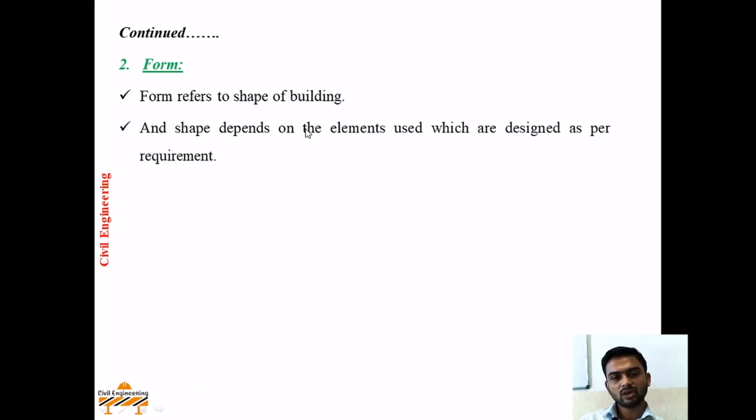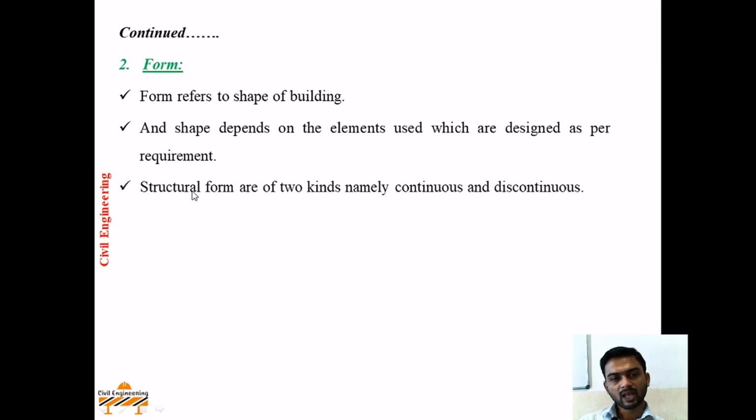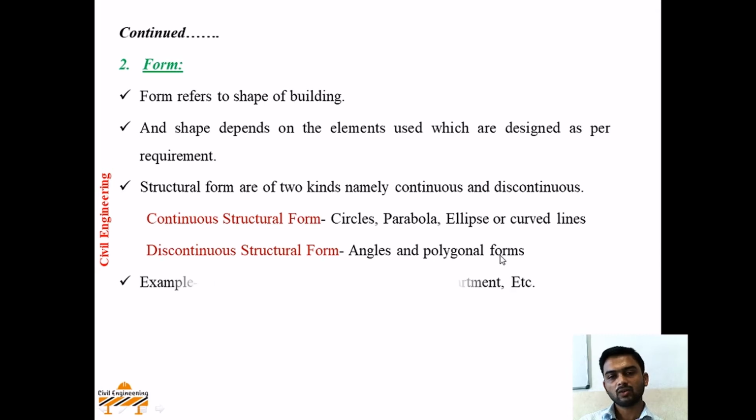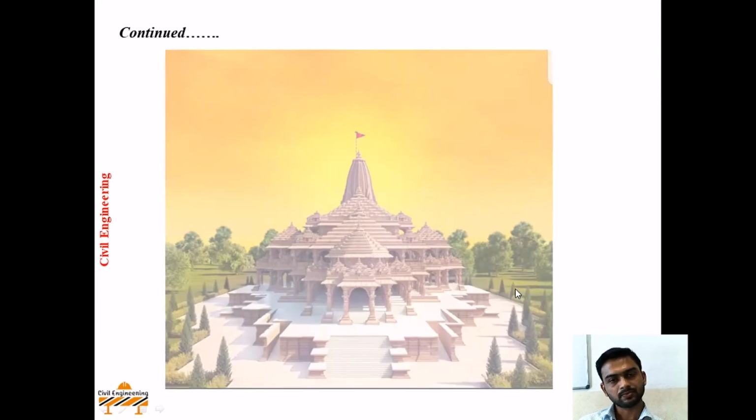And shape depends on the elements used, which are designed as per the requirement. Structural forms are of two kinds, namely continuous and discontinuous. Continuous structural forms are nothing but circles, parabola, ellipse or curved lines, whereas discontinuous structural forms are nothing but angles and polygonal forms. Examples: temple, sports pavilion, residential apartment, etc.